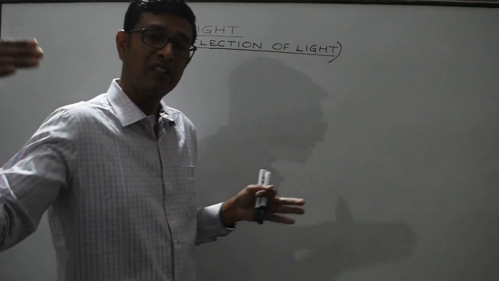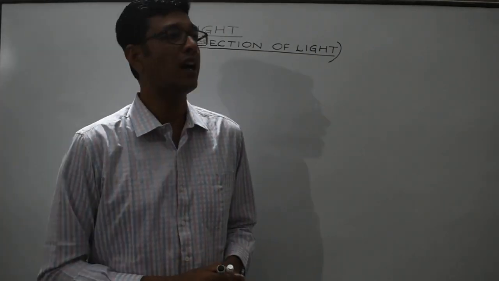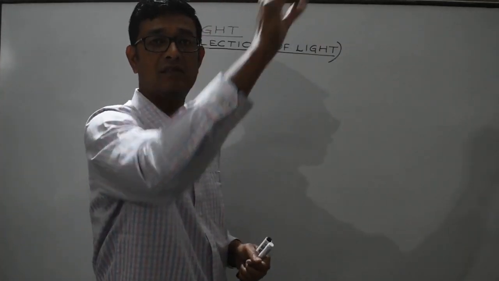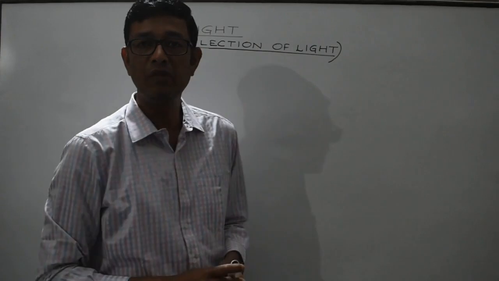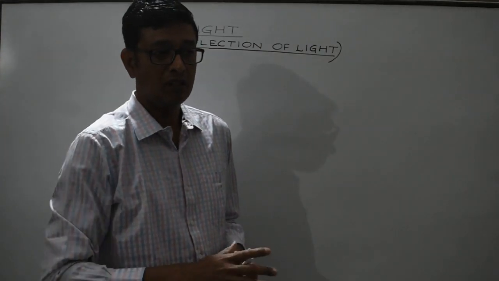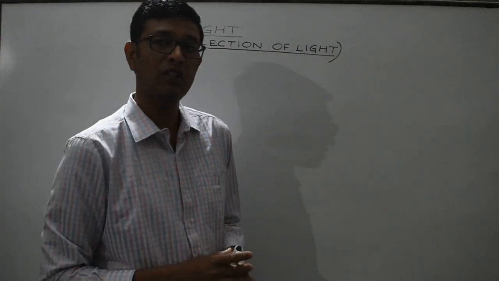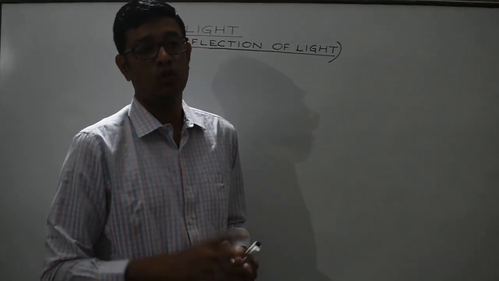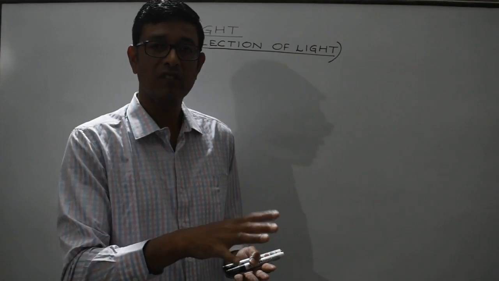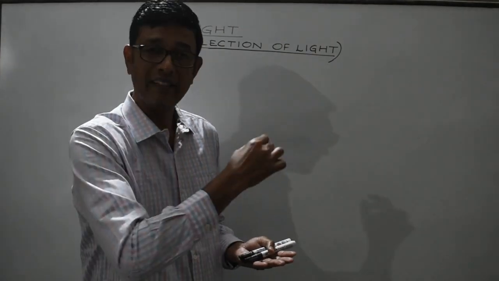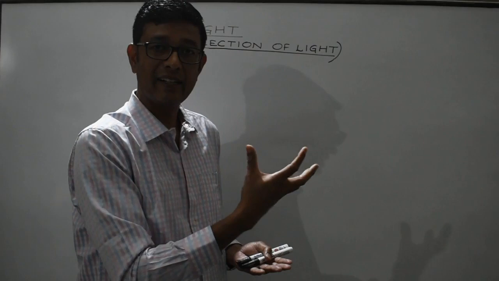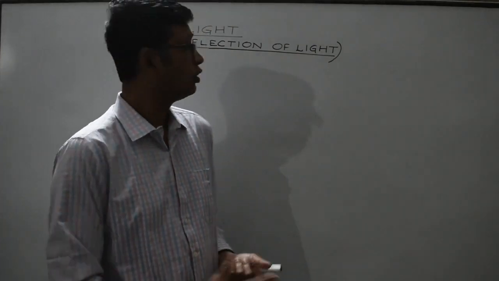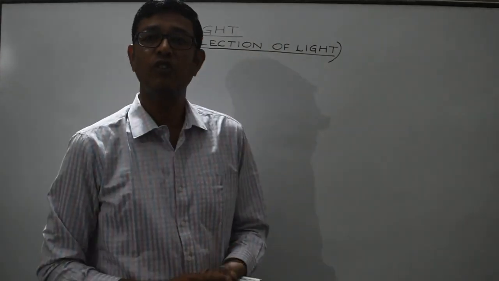Now, when light is incident on a substance, a part of the light may get reflected, it can get bounced back into the same medium, another part may get absorbed by that particular substance, and the rest may get transmitted. So, when light is incident on a substance, three things can happen. Either the light can get reflected, it might get absorbed, or it might get transmitted. So here we will be discussing reflection of light.